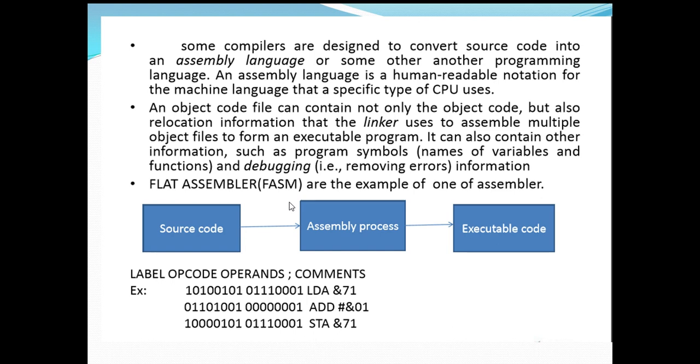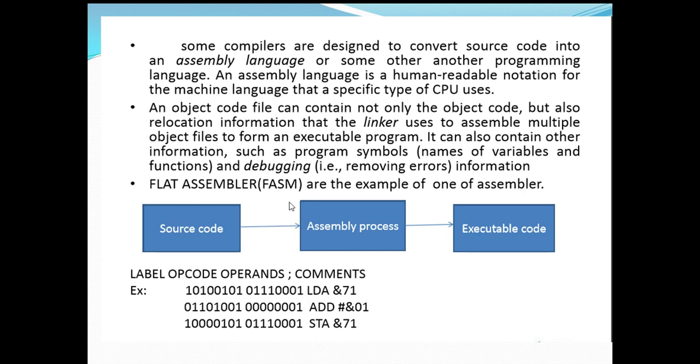So different codes of your particular program will have different functions. All these functions should be combined together. Then only the particular program's purpose will be served. To have that facility, we will link all these different programs at different places using the linker, so that they can be assembled from multiple object files to form an executable program.